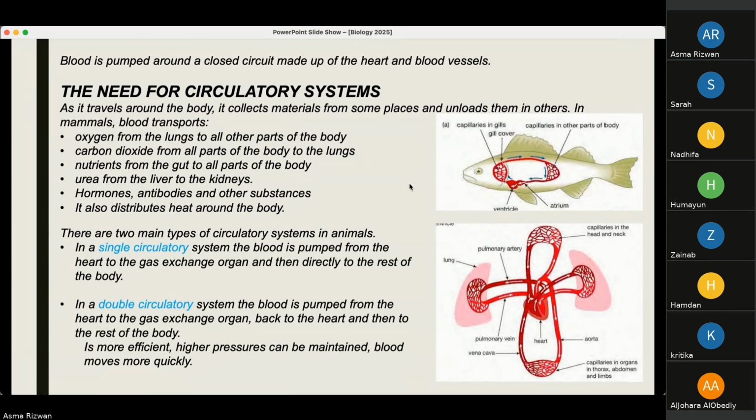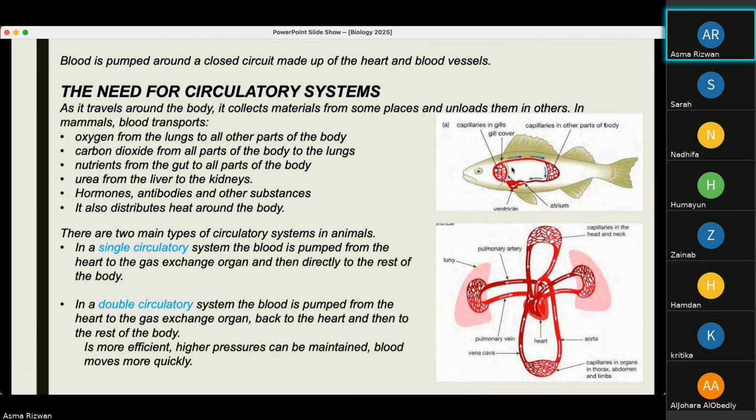So here you can see that there are two main types of circulatory system in animals. One of them is a single circulatory system, where the blood is pumped from the heart to the gas exchange organ and then directly to the rest of the body. This you can see right here. If you can see the fish and the circulatory system inside the fish, this is a single circulatory system.